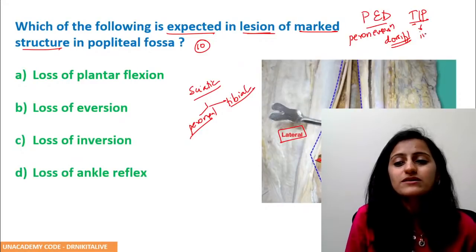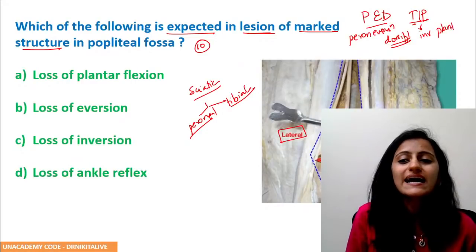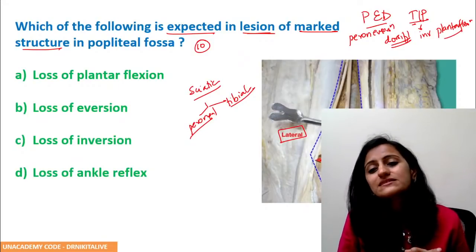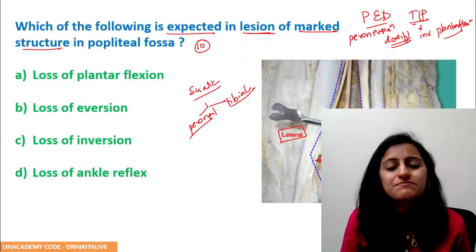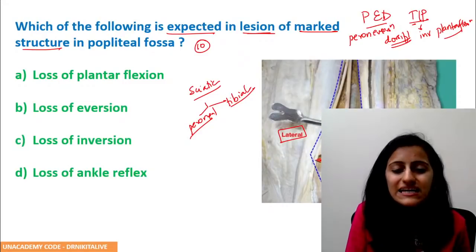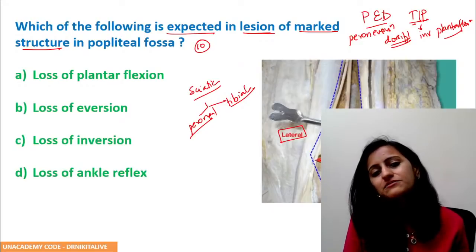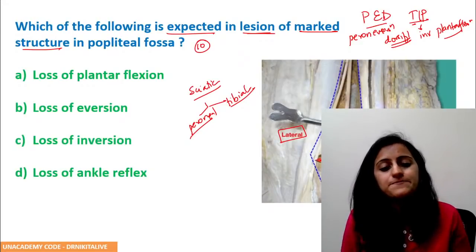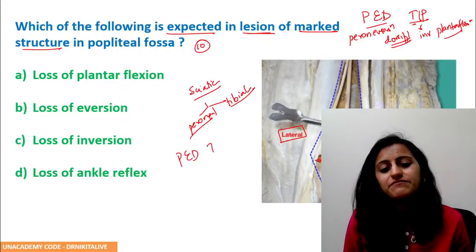Tibial nerve is responsible for inversion and plantar flexion. Please remember an exception here: the muscles that cause inversion, the tibialis anterior compartment, will be supplied by the deep peroneal nerve. Otherwise, the function of peroneal is eversion and dorsiflexion.